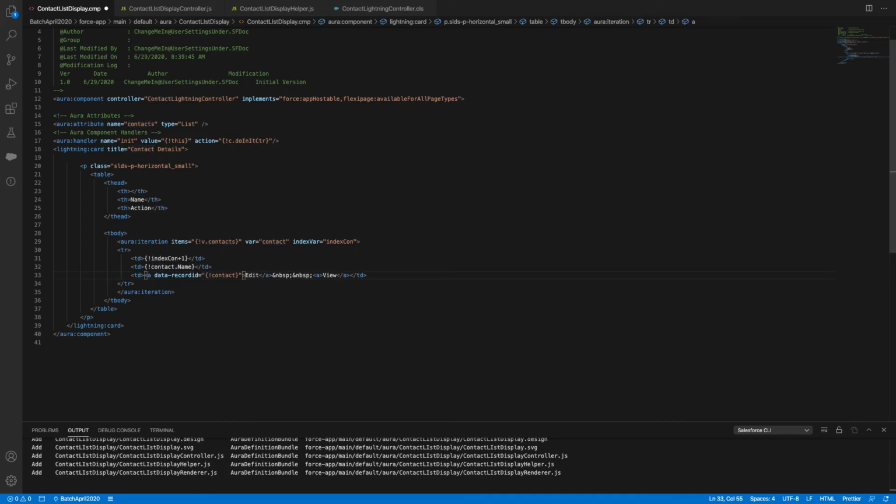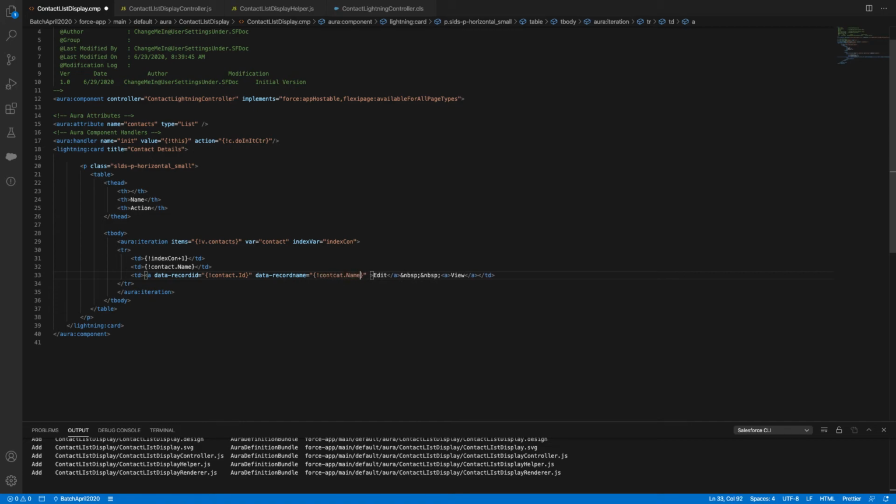So contact dot ID, and for a UI purpose, to ensure that you are getting the right data, I can say record name. Ensure you don't use any capital letters or camel case. Go with plain case, just normal small letters. You don't mention a capital N. It's not a good thing to do in attributes.